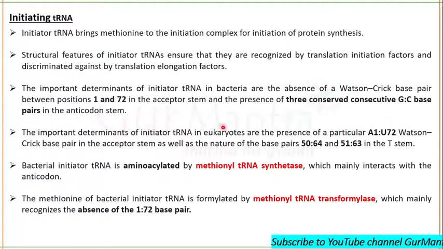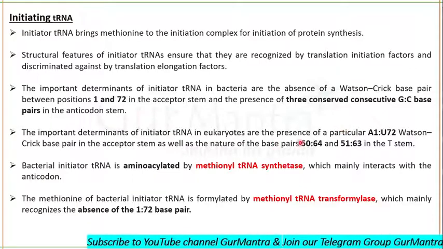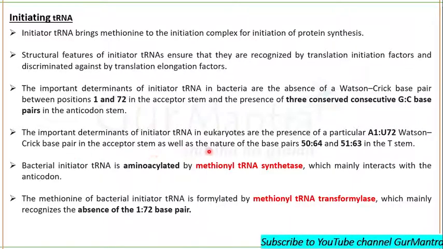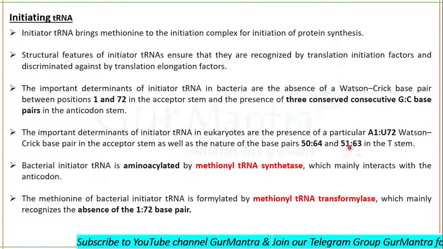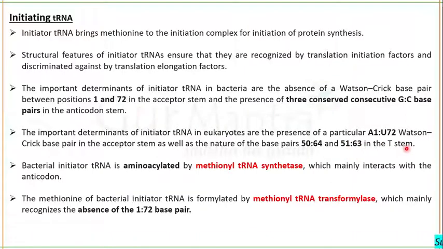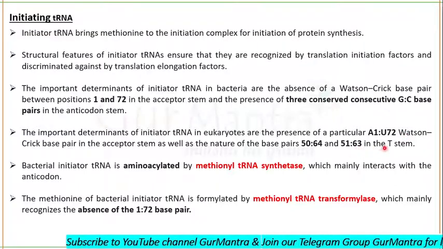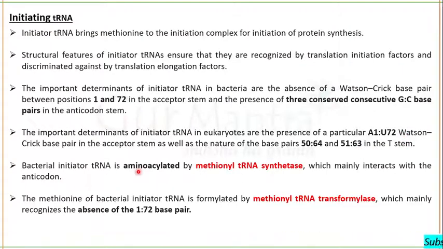In initiator tRNA of eukaryotes, there is a particular adenine 1 uracil 72 Watson-Crick base pair in the acceptor stem, as well as the nature of the base pairs 50-64 and 51-63 in the T stem. We will see such base pairing: A1-U72, 50-64, 51-63.